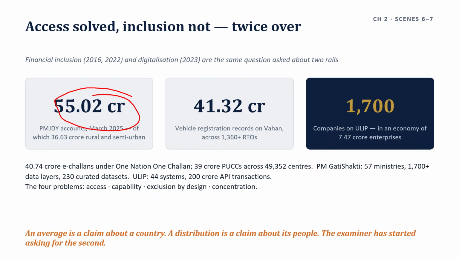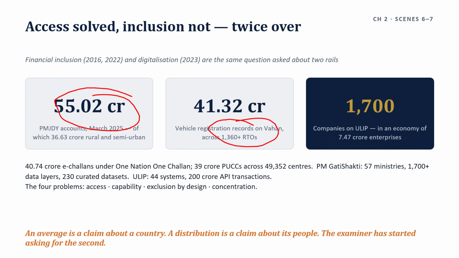Vahan and Sarathi run in over 1,360 RTOs, holding 41.32 crore vehicle registration records and 22.56 crore driving license records as of December 2025. Over 200 services online and more than 80 contactless across 35 states and union territories.